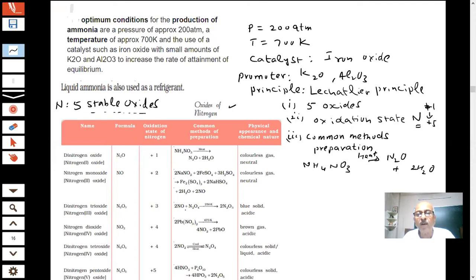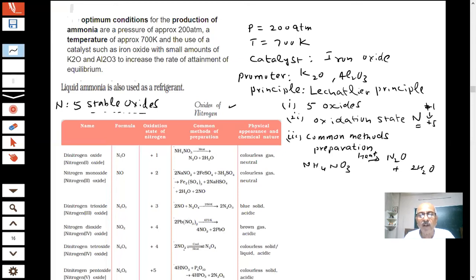Now NO, if I react NO with N2O4 at 250, what will happen? Add NO and N2O4, you are getting N2O3. The temperature is mentioned. Lead nitrate, if I heat, student, lead nitrate on heating at 673 Kelvin is giving me NO2 and lead oxide.